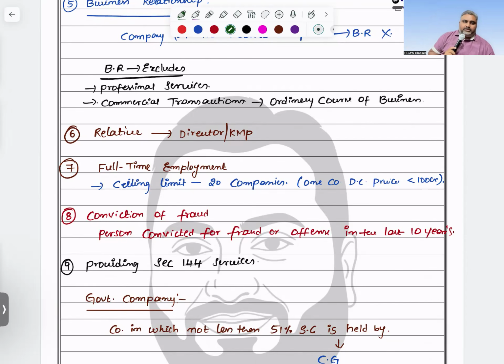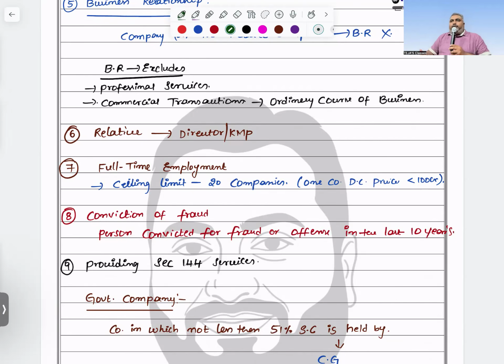Okay. Next, if you are involved in any fraud and it is announced in the court, from that day for 10 years there is a ban on you. You are not eligible to act as an auditor for not only that company but any company. If it is by the court judgment, then the 10 years concept applies. If it is by NCLT or a tribunal, then only 5 years.